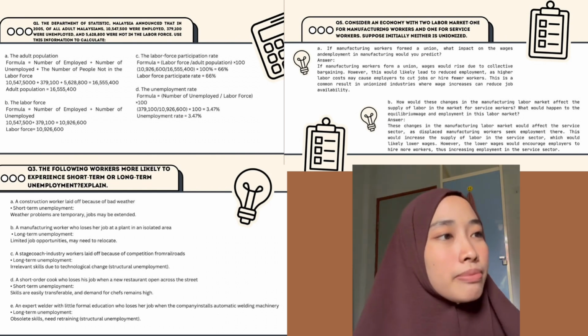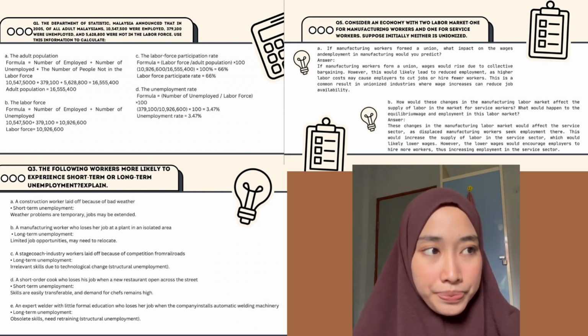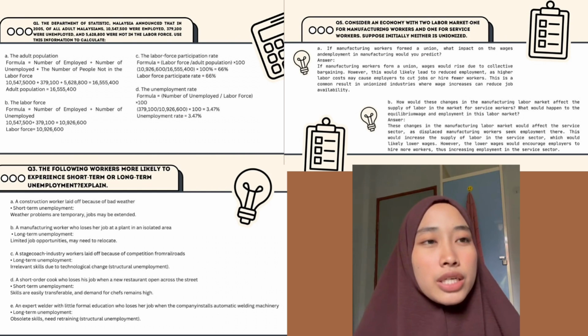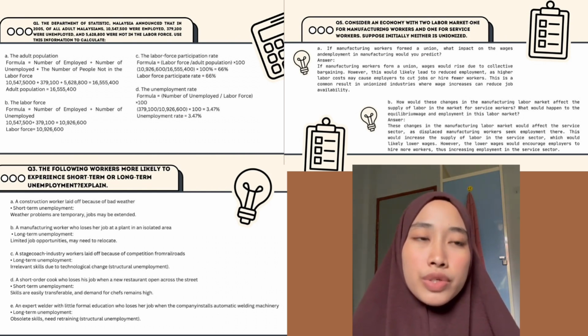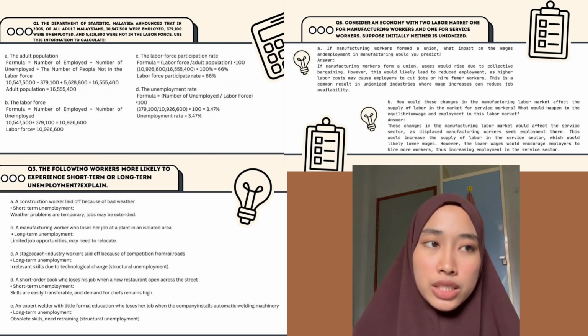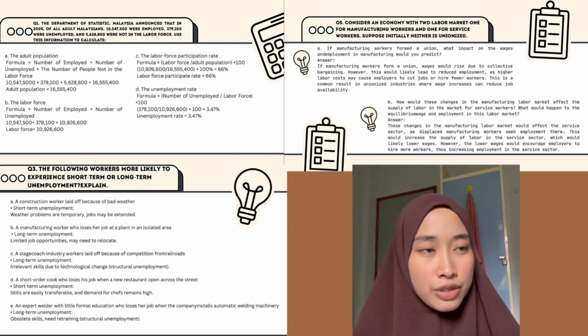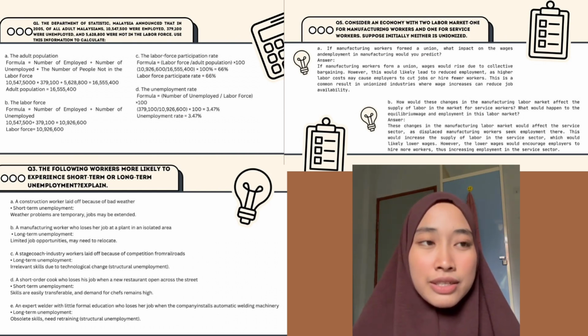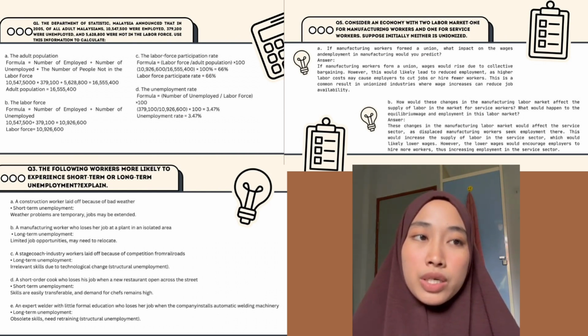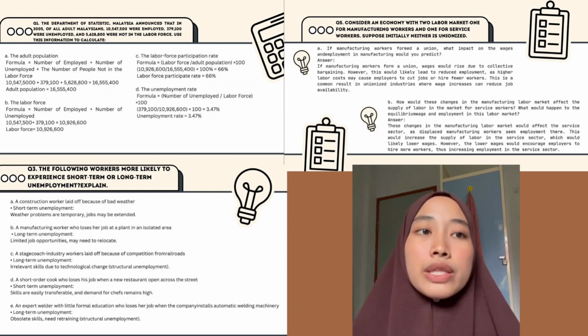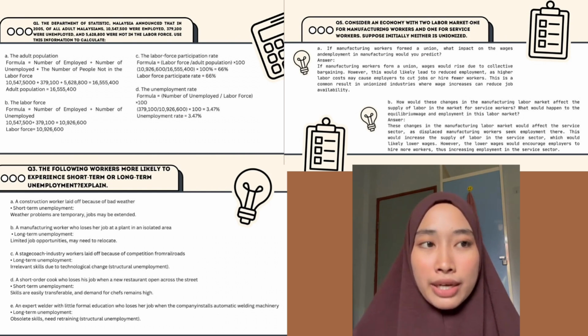So question number 5. Consider an economy with two labor markets, one for manufacturing workers and one for service workers. Suppose initially neither is unionized. So A, if manufacturing workers form a union, what impact on the wages and employment in manufacturing would you predict?